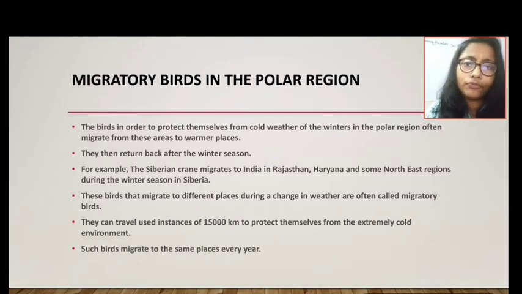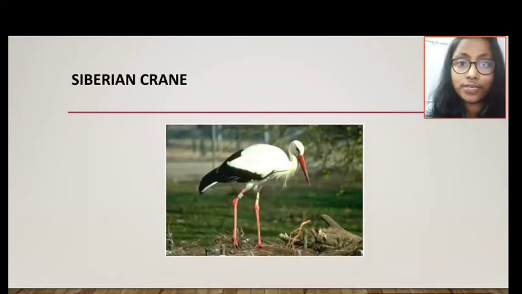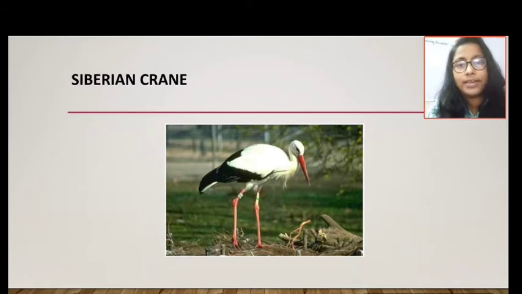So whenever the winter season is over, then again they will come back. This is a well-known example, known as the Siberian crane. The Siberian crane, in the winter season, the temperature in the Siberian region is very, very low. Okay, so minus 50 degrees centigrade.